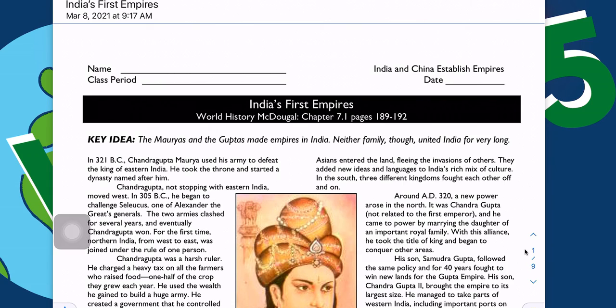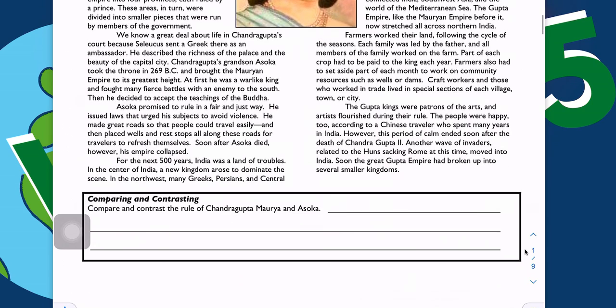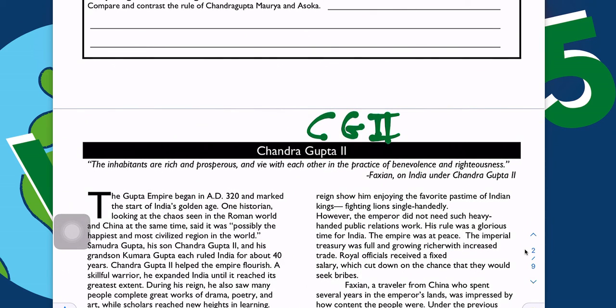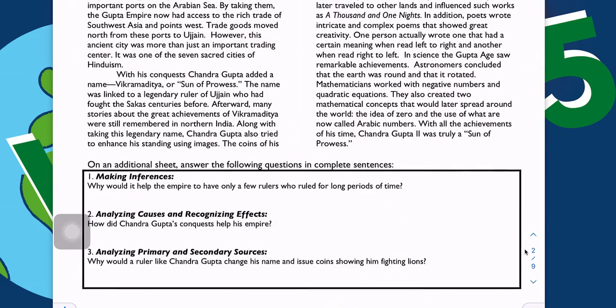But long story short, here is basically a chapter brief. This assignment is getting us oriented to the Mauryas and Guptas, and it's really just a couple of paragraphs here. That's a quick read, and we're looking to see if we can do some compare and contrast. And then here it is, CG2, Chandragupta II, with the Gupta Empire, a little bit on him, and then a couple of questions at the end.